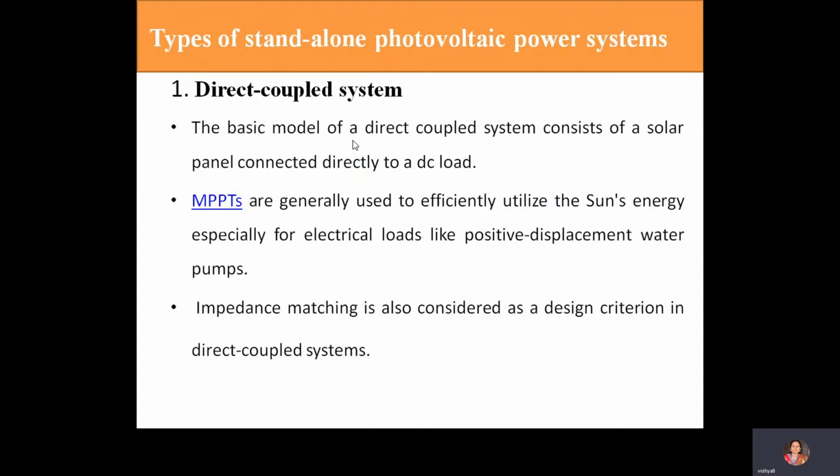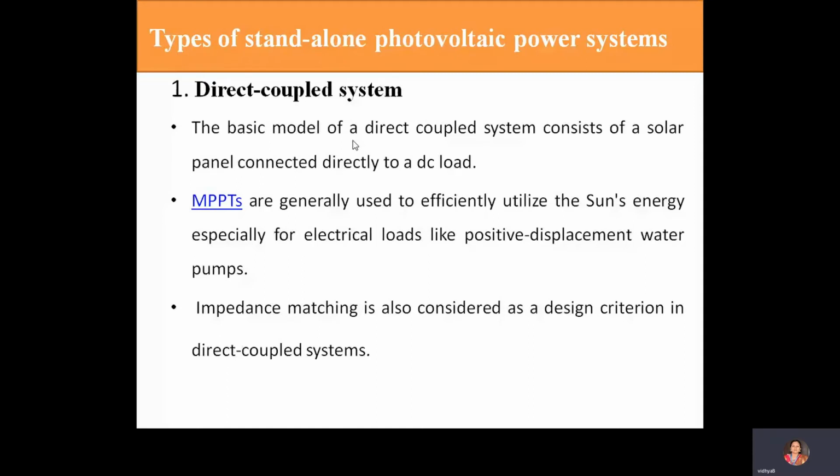What do you mean by MPPT? What is the full form of MPPT? MPPT is nothing but maximum power point tracking. And what is the function of MPPT? Maximum power point tracking, or tracker, is an electronic device, a DC to DC converter, that optimizes the match between the solar array and the battery bank or utility grid.